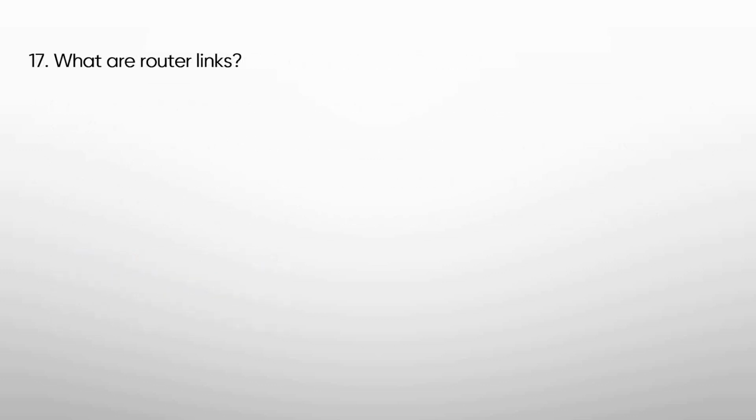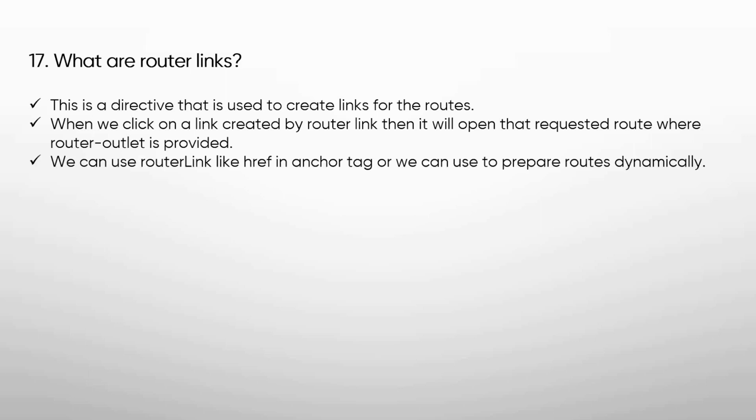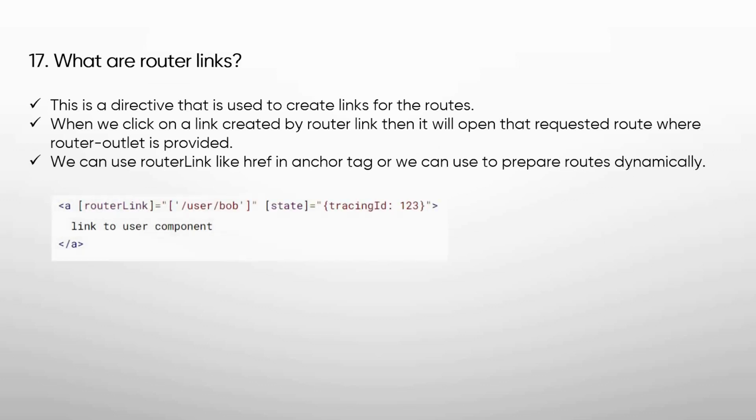Next, we will see what are router links. This is a directive that is used to create links for the routes, and we can apply it to any element in a component template. When we click on a link created by routerLink, it will open the requested route where the router outlet is provided. We can use routerLink like href in an anchor tag, or we can use it to prepare routes dynamically. So this is how we can provide router links.